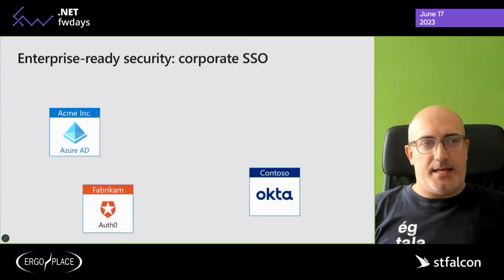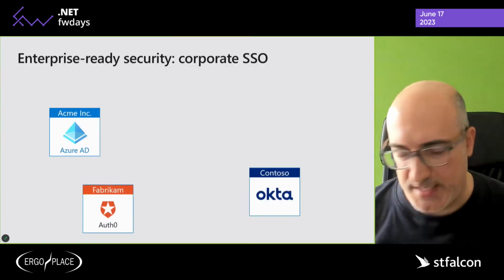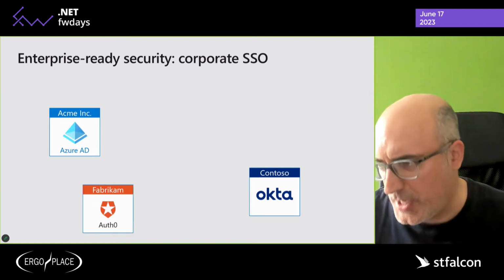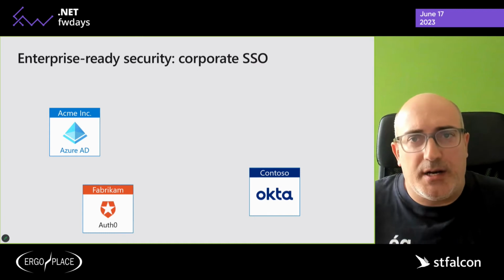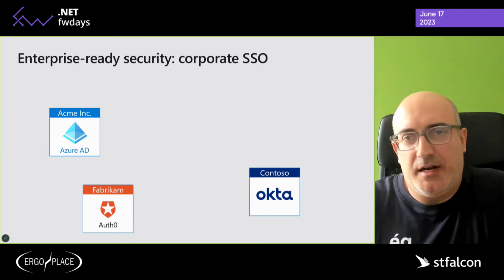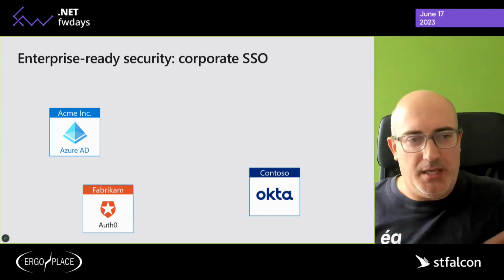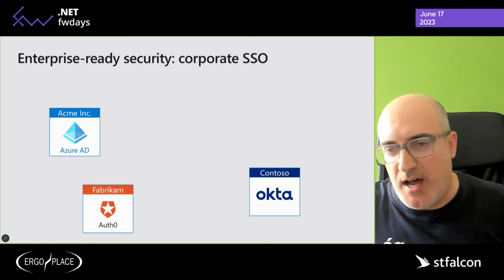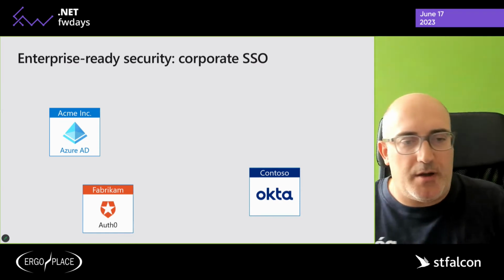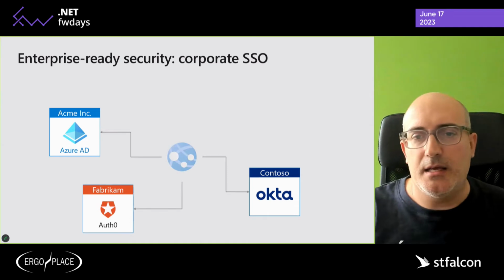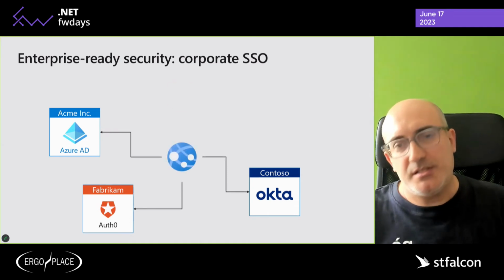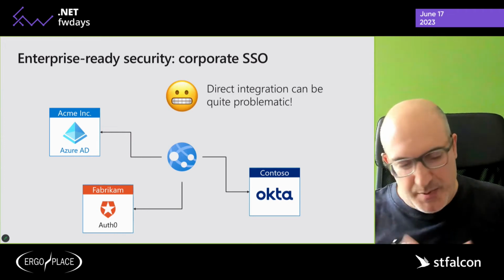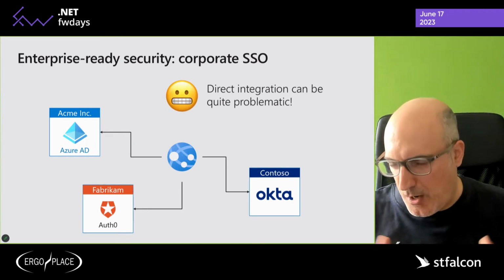All right, so back to the slides. Enterprise-ready security, corporate single sign-on. So what is the tricky bit here? Well, the tricky bit is that our clients will use any given identity provider. Acme might be in Azure Active Directory, Microsoft 365, Contoso might be using Okta, Fabrica might be using Auth0, and if we need to build an application that can integrate with all these providers, that is going to become very, very problematic quite soon.